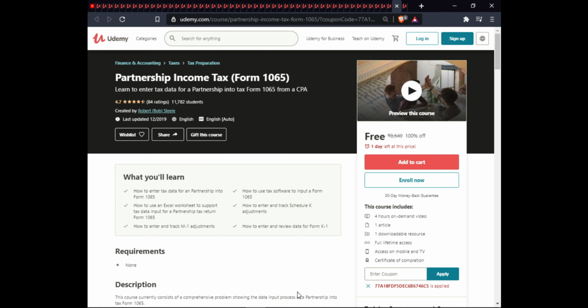The next course is Partnership Income Tax. In this course, you will learn how to enter tax data for a partnership into Form 1065, how to use tax software to input a Form 1065, how to use an Excel worksheet to support tax data input in a partnership tax return 1065, how to enter Schedule K adjustments, how to enter M-1 adjustments, and how to enter and review Form K-1.